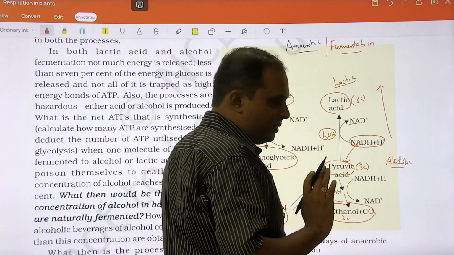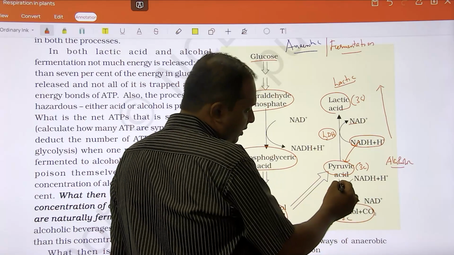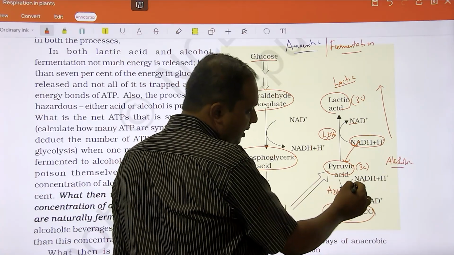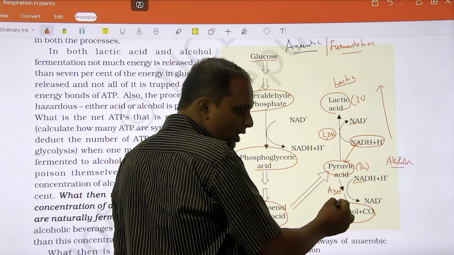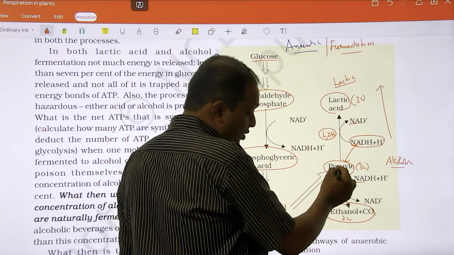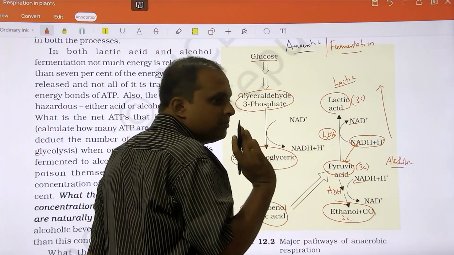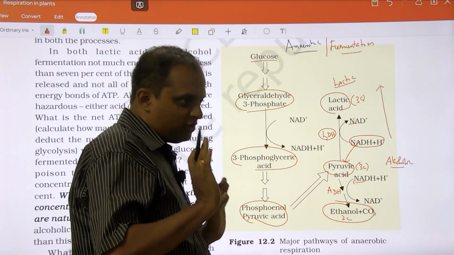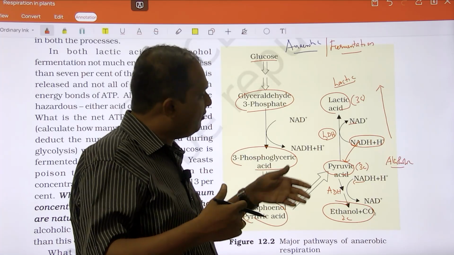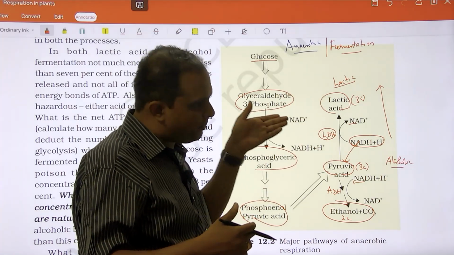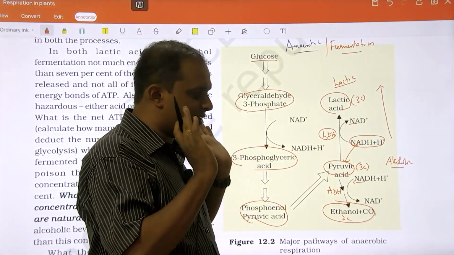Clear? Now similarly here, NADH is giving the electron, so pyruvic acid is reduced to ethanol, and NADH is oxidized to NAD+. That's the point. And this is a reversible reaction, and whenever oxygen is available, lactic acid again becomes pyruvic acid, enters into the mitochondria, and aerobic respiration will continue. This is the other case.